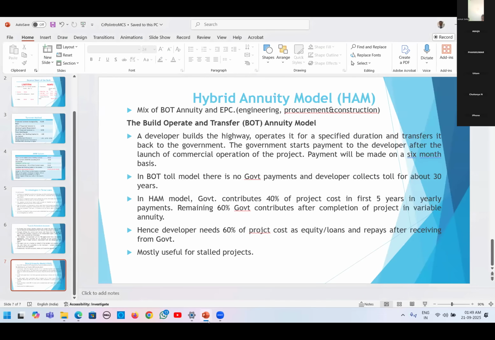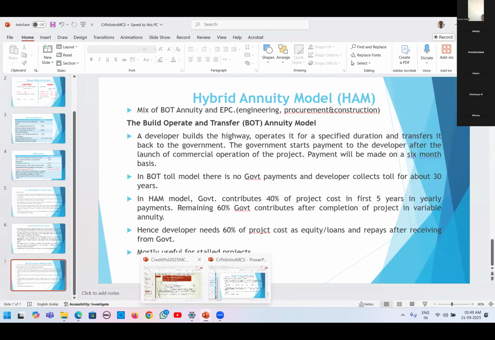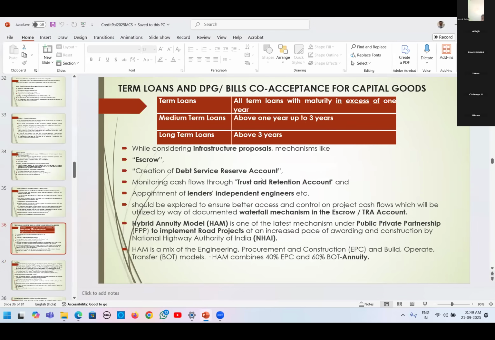And next, we will go to the debt service reserve account. Normally, in case of term loans, we ask the borrower to create a debt service reserve account equal to 3 installments, 1 quarterly installment, 2 quarterly installments, or 6 months installments, like that. Why do we ask this? Suppose any problem is there. For 1 or 2 months there is no income, or there is some problem or excess expenditure, and income is not sufficient.